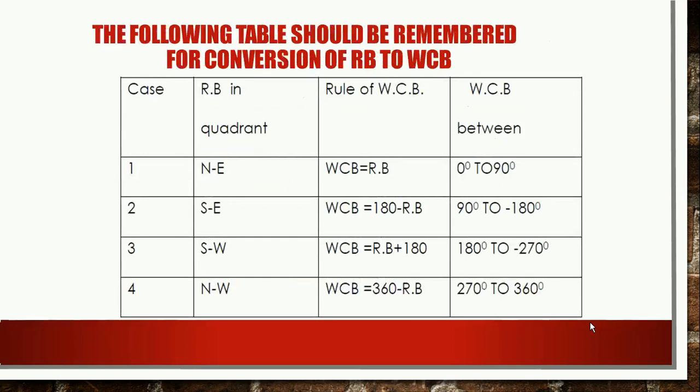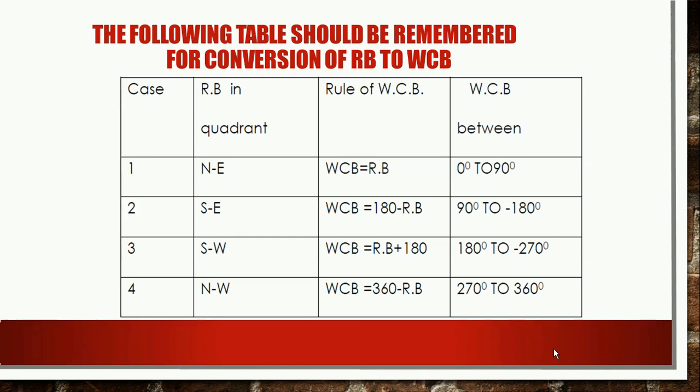Now the other table you should always remember is for conversion from RB to WCB, that means from reduced bearing to whole circle bearing. When the RB lies in the first quadrant, the whole circle bearing and RB are equal. When the RB lies in the second quadrant, that is SE, then to get the whole circle bearing you have to deduct the reduced bearing value from 180 degree.